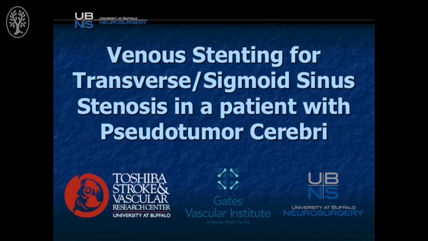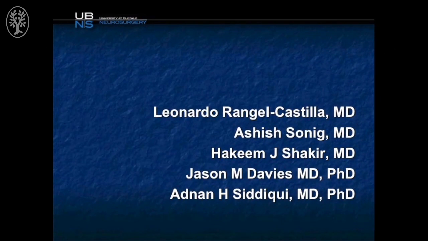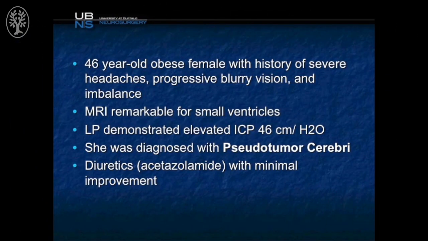This is a case of venous stenting of the transverse sigmoid sinus in a patient with pseudotumor cerebri. The patient is a 46-year-old obese female with history of severe headaches, progressive blurry vision, imbalance.